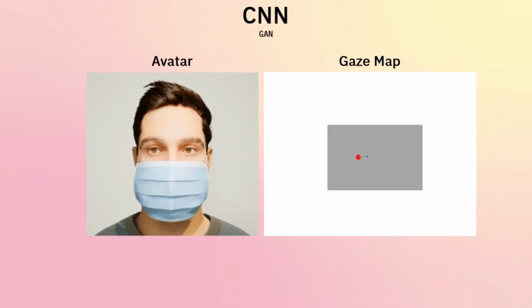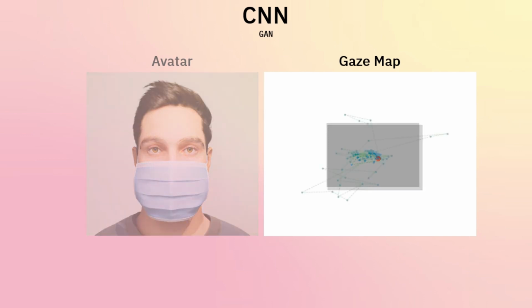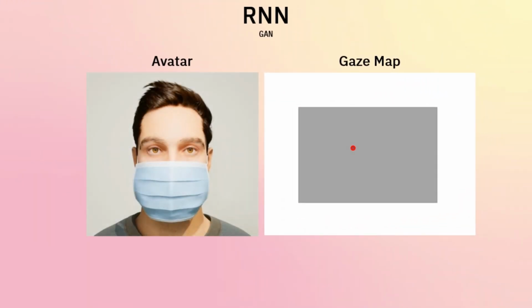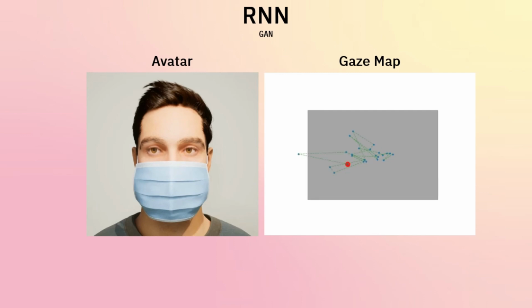The generative adversarial network models are directly trained on the provided dataset. The first uses a convolutional neural network with windows extracted from the data. It generates movement that wanders around but always tends to come back to the center. The second deep learning model uses a recurrent neural network and consumes the data directly. The produced patterns are reminiscent of a Gaussian distribution, with most fixations scattered around the center.